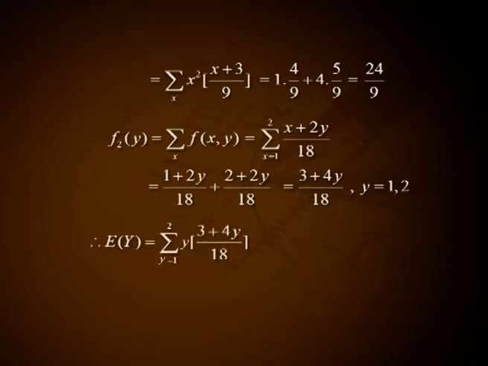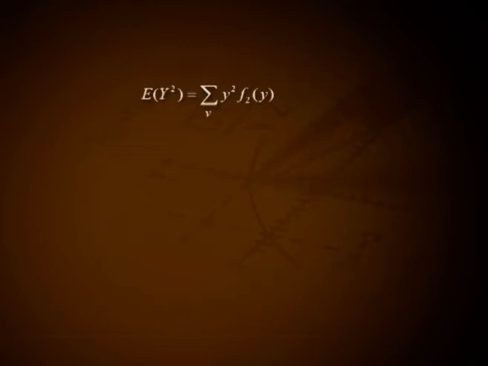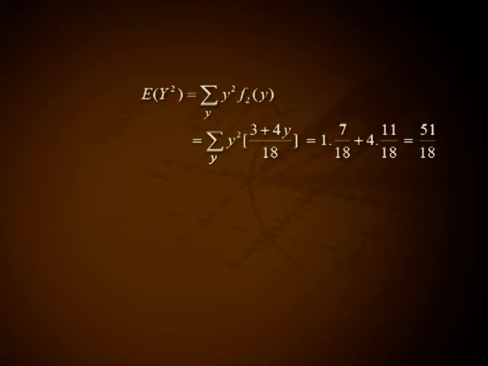Therefore, expectation of y equal to summation over y from 1 to 2 y into (3 plus 4y) divided by 18, that is 1 into 7 by 18 plus 2 into 11 by 18, that is 29 divided by 18. Expectation of y square equal to summation over y square into f2 of y, that is equal to summation over y square into (3 plus 4y) divided by 18, that is 1 into 7 by 18 plus 4 into 11 by 18, that is 51 divided by 18.